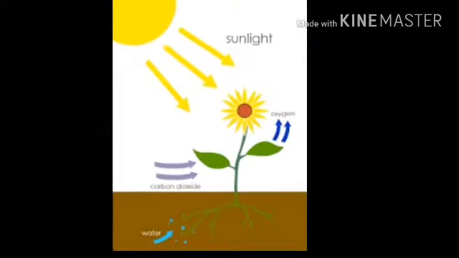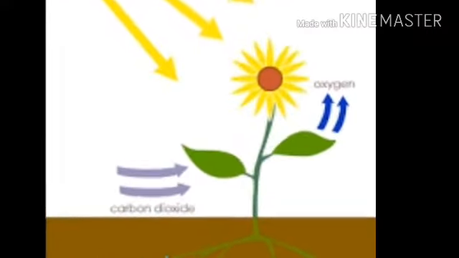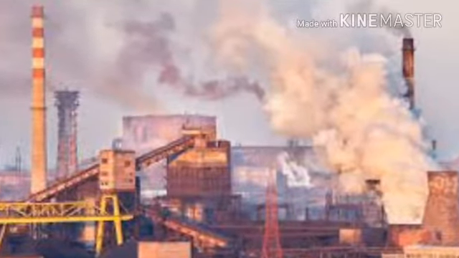So, the amount of carbon dioxide in air remains the same. These days, however, we are burning too much fuel and at the same time cutting down too many trees. So, the balance of the carbon dioxide level will be disturbed and it leads to harmful effects on the environment.